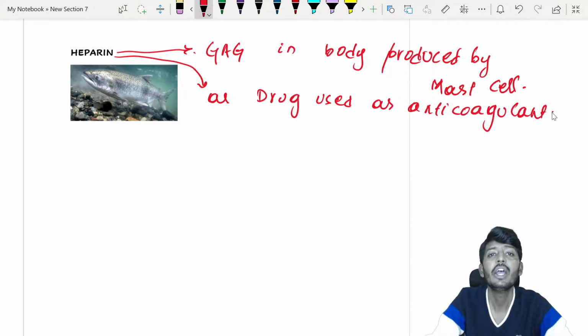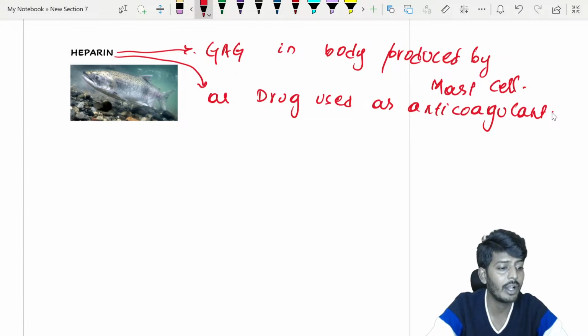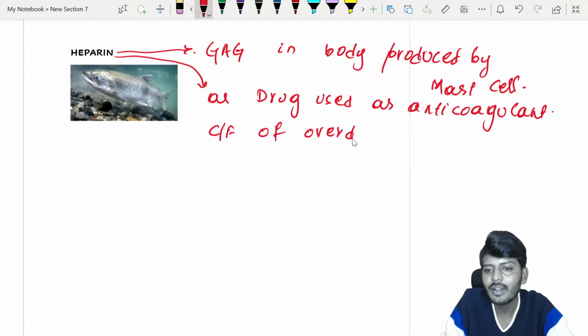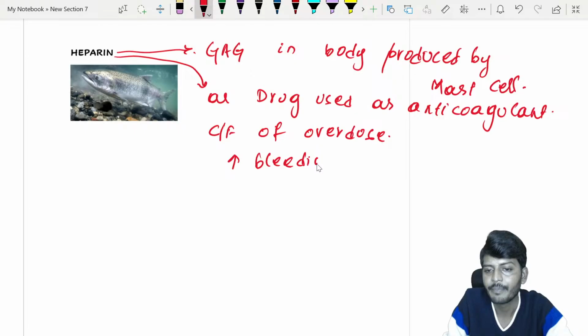Anticoagulant. Okay, so heparin is used as an anticoagulant. If there is an overdose of heparin, what are the clinical features of overdose? There is no specific clinical feature. Increased bleeding tendency, that is the major life threatening scenario. It increases the bleeding tendency.